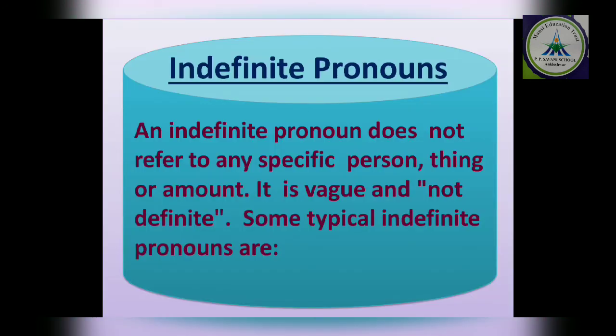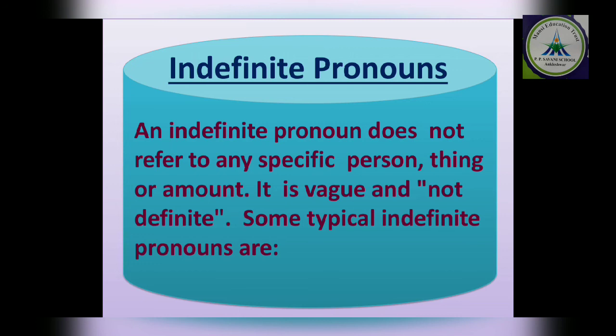Clear? Now, the last pronoun, that is the indefinite pronoun. Here we don't know anything. That means we are not referring to any particular person, place or thing. That becomes the indefinite pronoun.